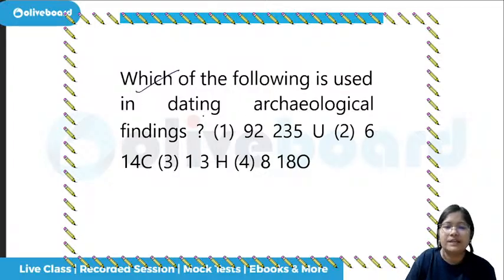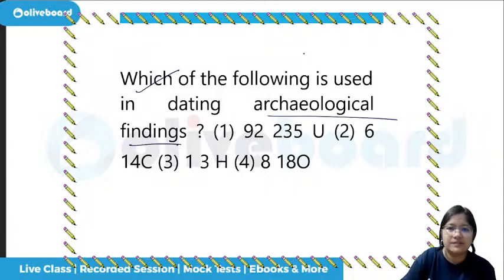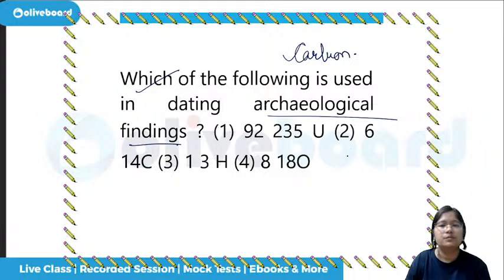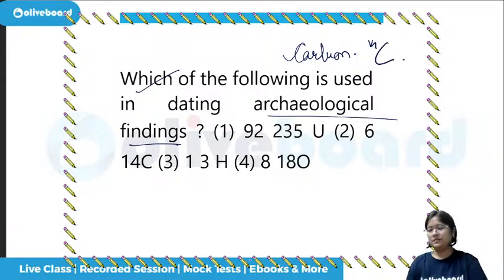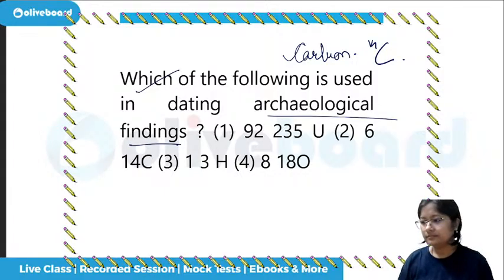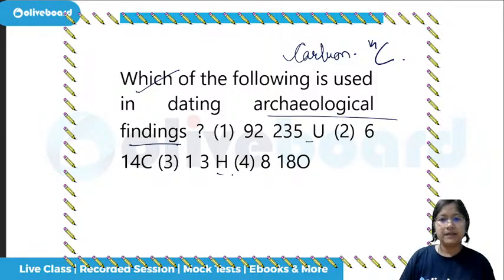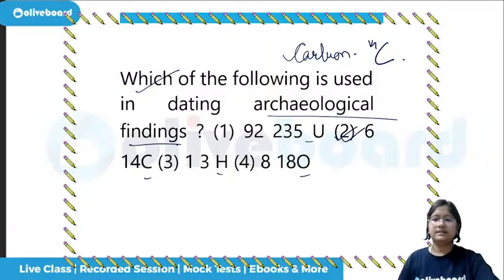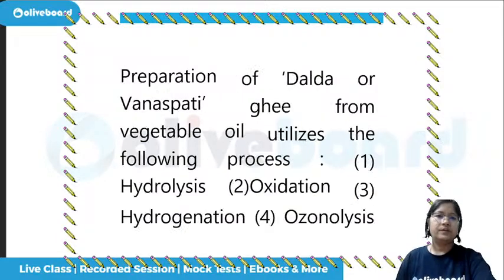Which of the following is used in dating archaeological findings? Just now we have seen, some time before, carbon dating. So what will the answer be? Carbon dating. Uranium, hydrogen, oxygen, carbon. Yes, so 2 will be the answer, that is carbon dating.